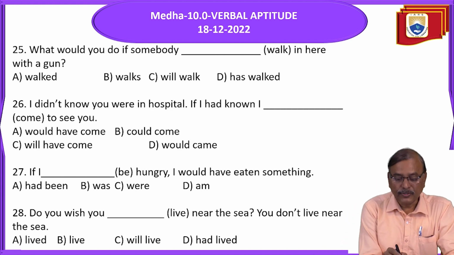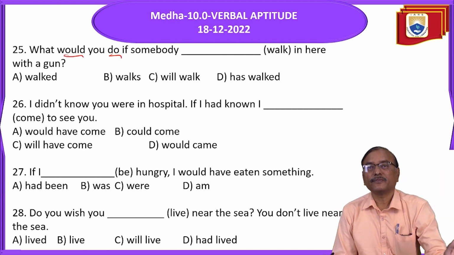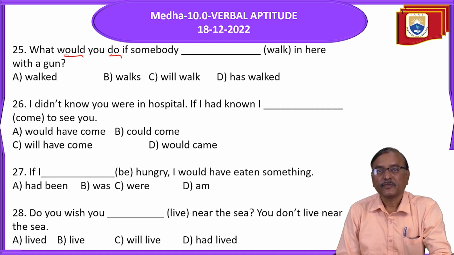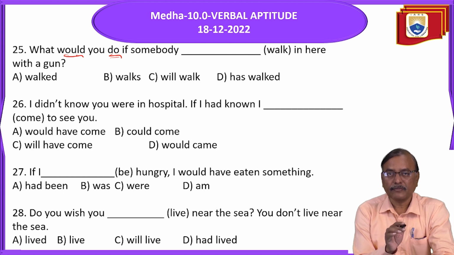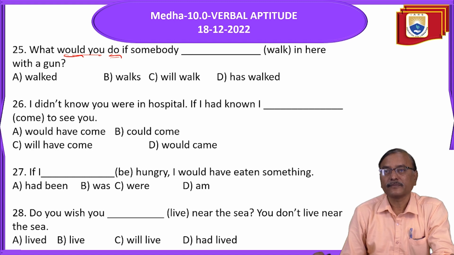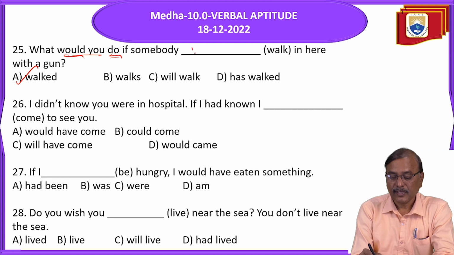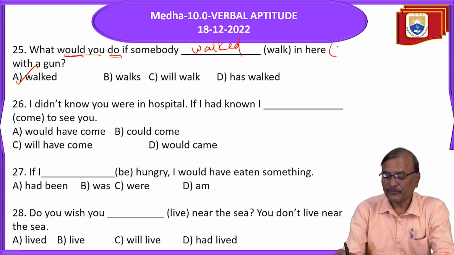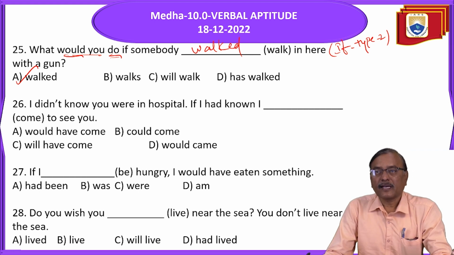So what would you do? Would plus V1 is related to type 2 in if clauses. So if one side has would or should or could or might plus V1, the other side should be past tense only. So here, if somebody walked. This is type 2, conditional clauses type 2.